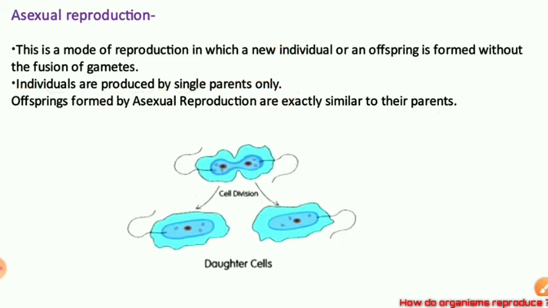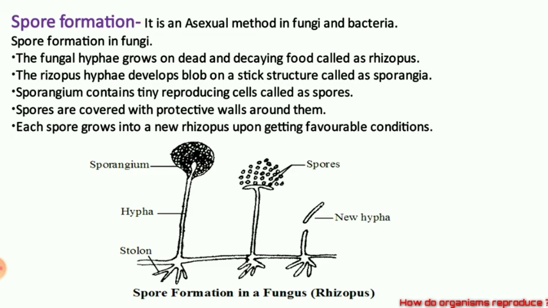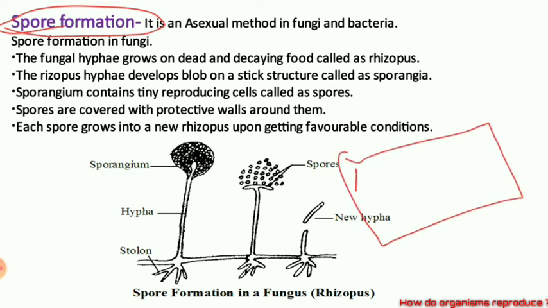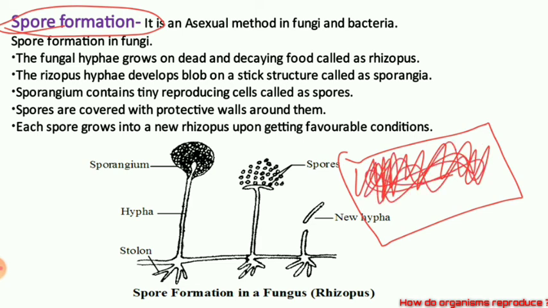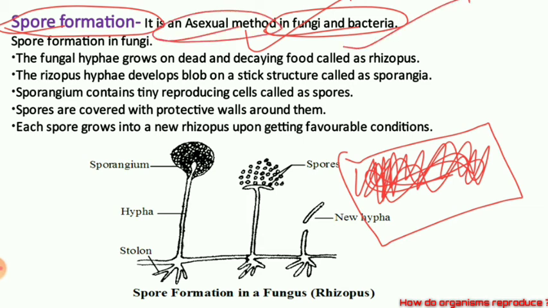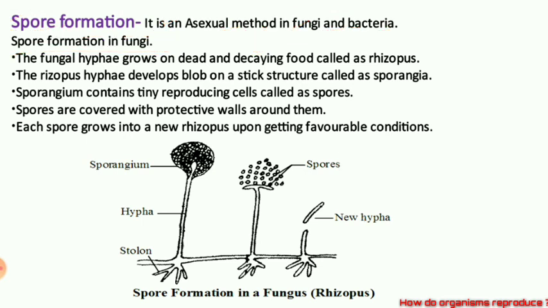Now let us talk about the spore formation. See, sometimes you have seen when you keep a chapati or a bread piece for a long time, it grows a black color mold on it. Black color mold on the piece of chapati or on the bread piece. This is called as fungus. Okay, fungus and bacteria, they also grow by asexual method, by the spore formation. So we will talk about the spore formation in the fungus, that is the rhizopus. Today our example for fungus is rhizopus.